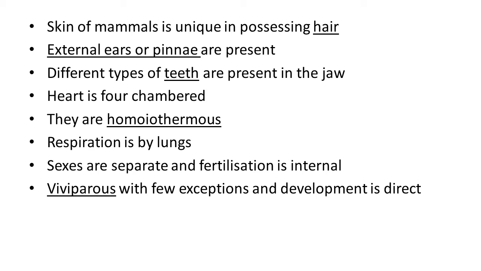Respiration takes place by lungs because they have a well developed lung structure. They are unisexual organisms, sexes are separate, and fertilization takes place inside the body of the female, and that's why it is internal fertilization. Mostly they are viviparous animals and development is direct. Some animals, with few exceptions, are also oviparous. Viviparous animals give birth to young ones directly, while oviparous animals do not give birth directly to young ones.